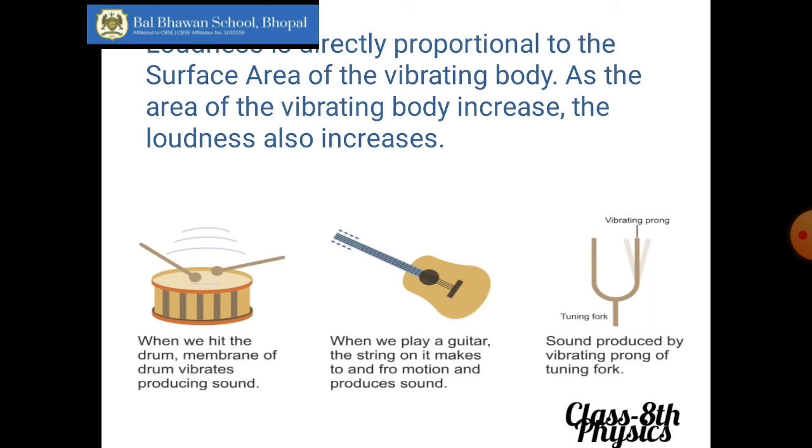Okay, so the second factor on which the loudness of a sound depends is the area of the vibrating body. If the area is less, the loudness also is less, the sound will be feeble, and if the area is more, loudness will be more and the volume of the sound will increase. Okay, this is the second factor on which the loudness of a sound depends. You can see in these three cases the drums will produce the loudest sound as the area is larger.